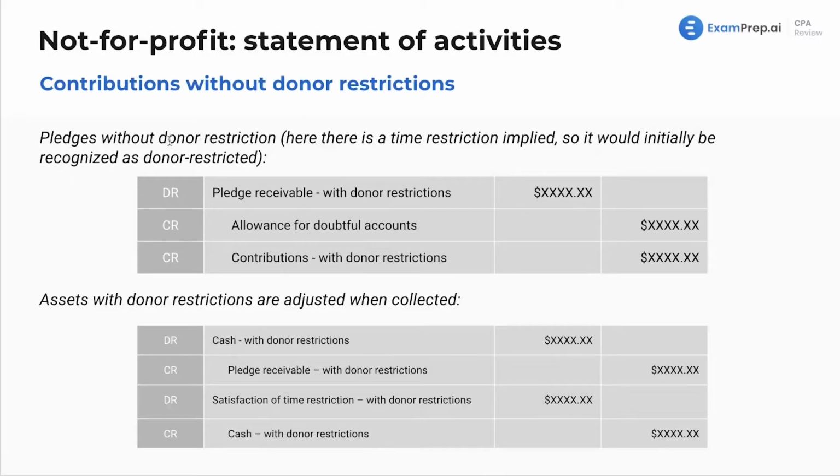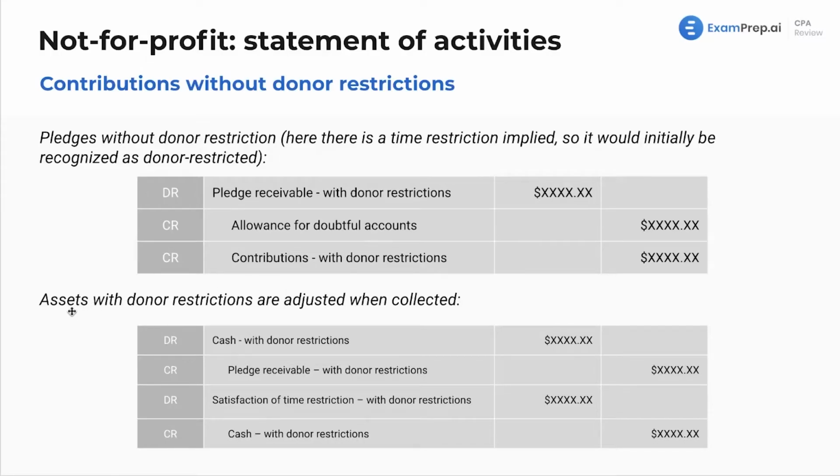Here, pledges without donor restriction. So here's the time implied restriction. So initially be recognized as donor restricted. All right, so without donor restrictions, pledge receivable. It's like accounts receivable, right? Allowance for doubtful accounts. It's like allowance for doubtful accounts with AR, right? Same thing. Contributions with donor restrictions, that's like revenue, right? So you see here, boom, just the same as corporate accounting. Same journal entries, same sort of instances.